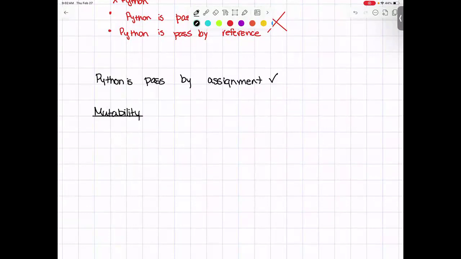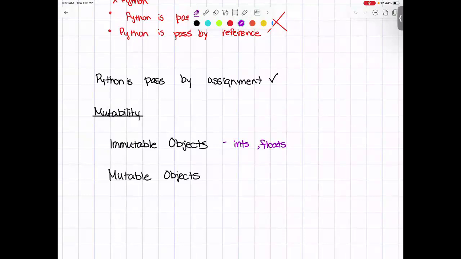And we have two different types. There's two different levels of mutability. We have immutable objects, and we have mutable objects. Those are our two different levels, and there's nothing in between. Things that are immutable include ints, floats, integers, floats, booleans, individual characters or strings. Those would all be immutable, and also tuples. Tuples are also immutable. Okay, so that's immutable.